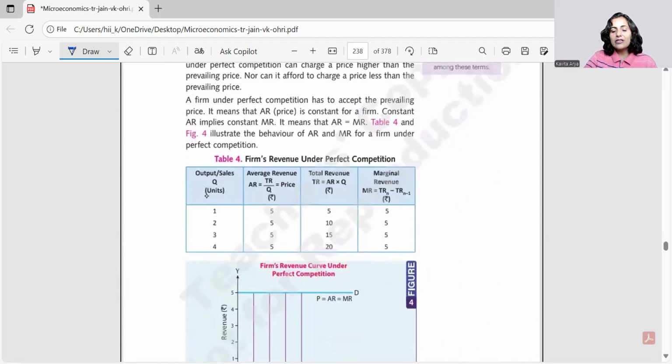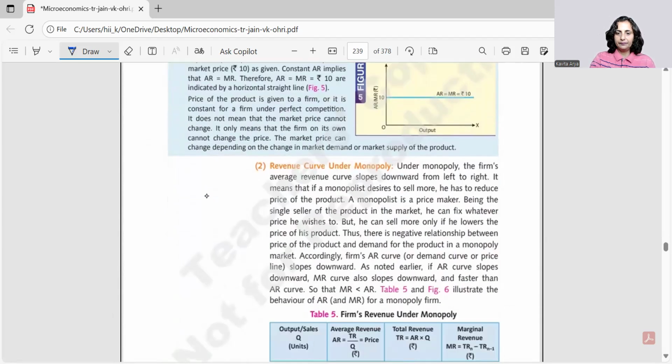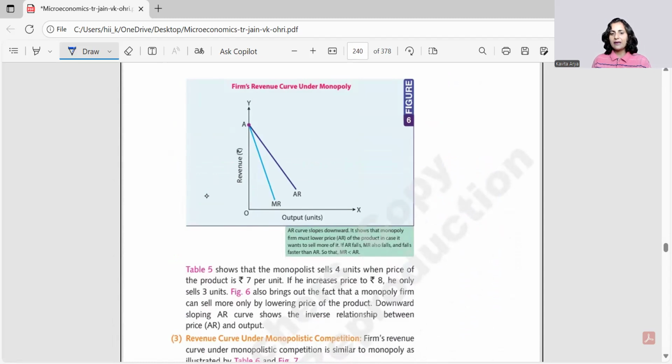Okay, so if we just try to compare all the three markets and their schedule and curve, what would we find? We'll find this is the perfect market with P is equal to AR is equal to MR is equal to D, means the demand curve, and TR would be rising this way. But in case of monopoly, what would happen? We have shown the prices to be falling by 1 unit at every step. And hence the calculations are made. TR is equal to AR into quantity, and MR is the additional revenue generated, right? So this will look like this, wherein this fall of AR and MR is steeper.